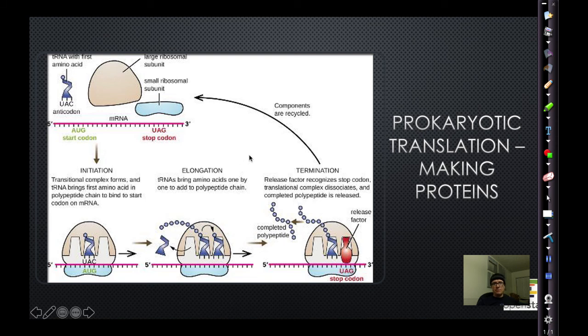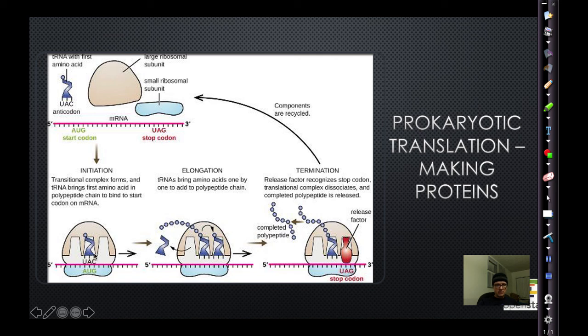Remember that for translation, the ribosome reads the mRNA 5' to 3', which is the opposite of what we've talked about for transcription and DNA replication. So the ribosome reads 5' to 3'. At the 5' end there's a start codon. At the 3' end there's a stop codon. What it's going to do is it's going to read the codon, find the complementary sequence on the tRNA.